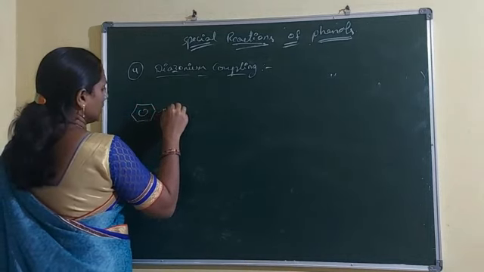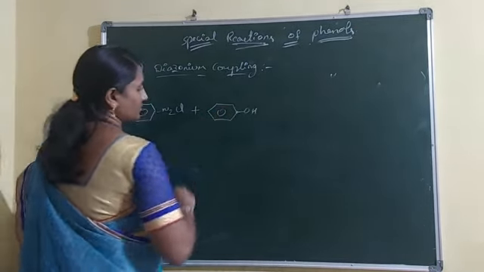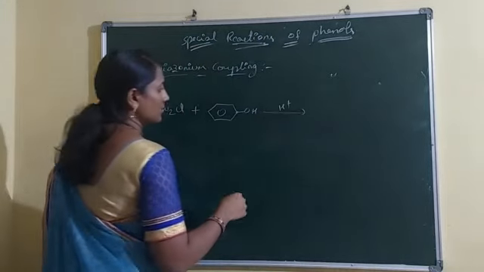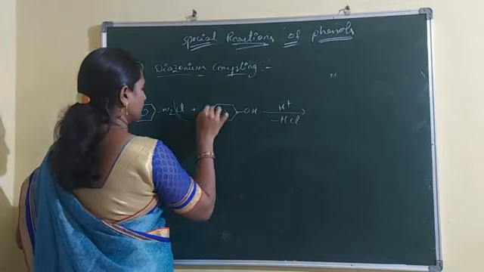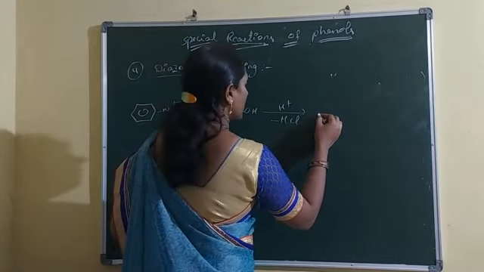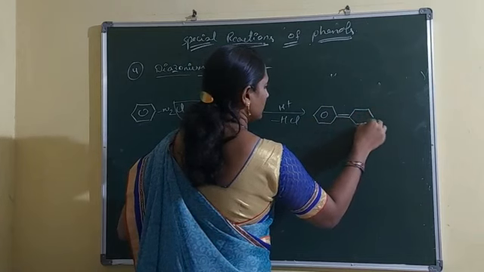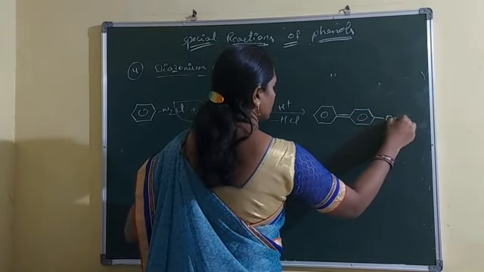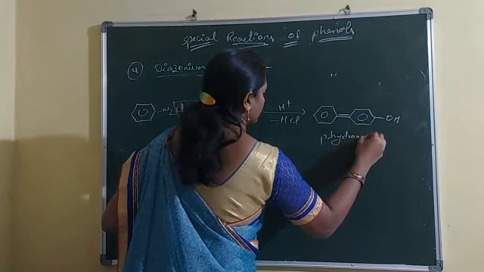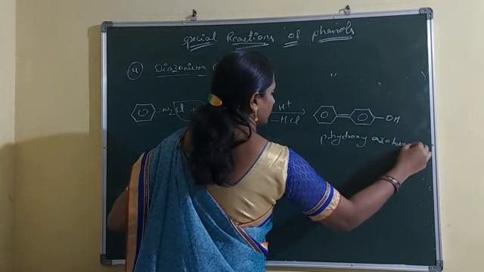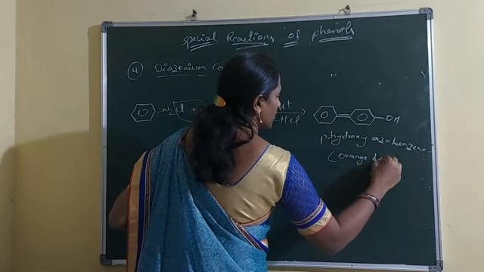This benzene diazonium chloride is treated with phenols under acidic conditions, by the loss of HCl, to form para-hydroxyazobenzene. These are orange dye precipitates.